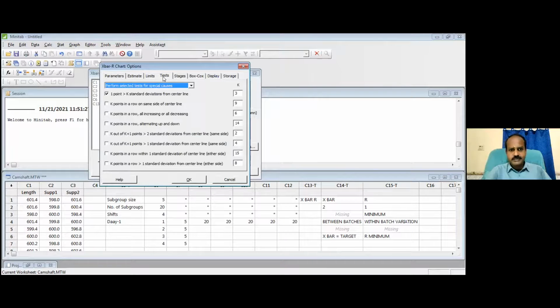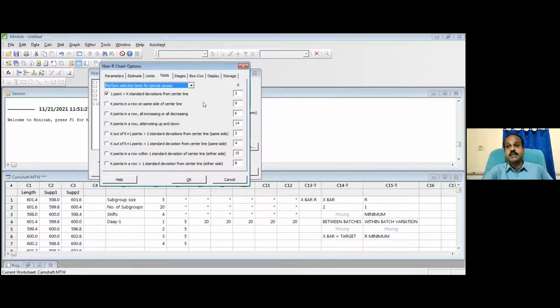There are a lot of tests that exist. As a black belt, in my opinion, you have to create your own testing criteria. Don't depend on what is written in a certain book. If you attend our training program, I know what kind of black belt we are producing. So what kind of questions to be given to you, that we know very well. Am I correct or not? Yeah. Similarly, you can't just settle with a standard testing. A point going out of control limit is seriously an issue without any doubt.